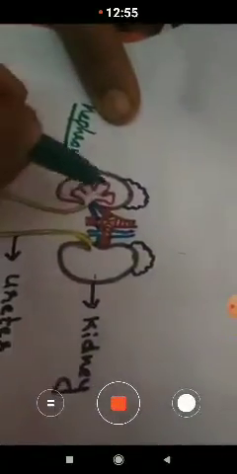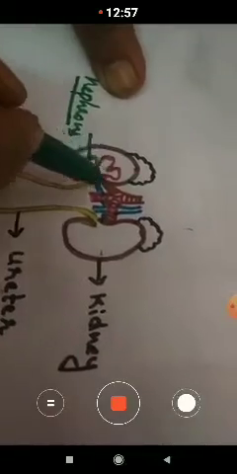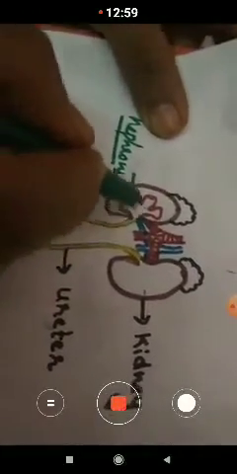The excess water is also mixed with this. Here you can observe that urea is formed. The filtrate present in the nephron, the urea, mixes with the water. Children, the excess water present in the blood is also absorbed by the nephron.